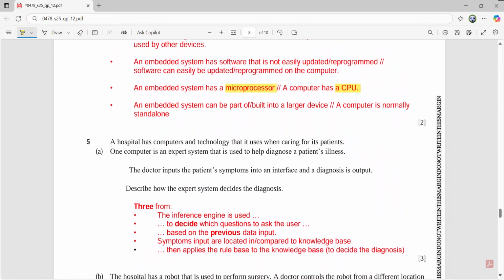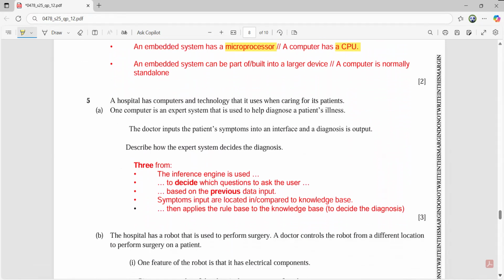A hospital has computers and technology that it uses when caring for its patients. Part A: one computer is an expert system that is used to help diagnose a patient's illness. The doctor inputs the patient's symptoms into an interface and a diagnosis is output. Describe how the expert system decides the diagnosis. Now they have mentioned the use of an interface and the output of the diagnosis, so they're asking how the expert system is making the decision.